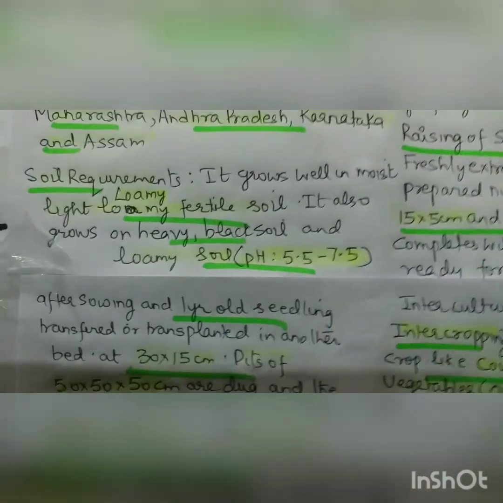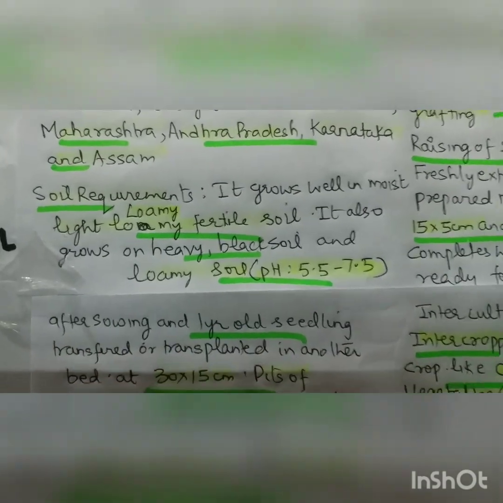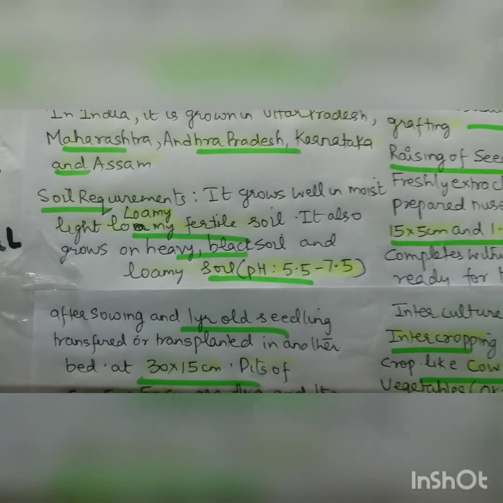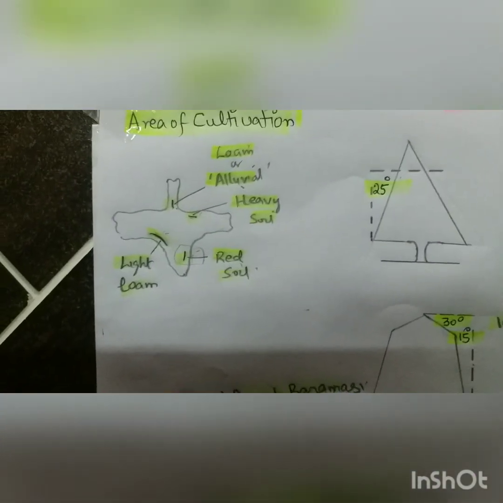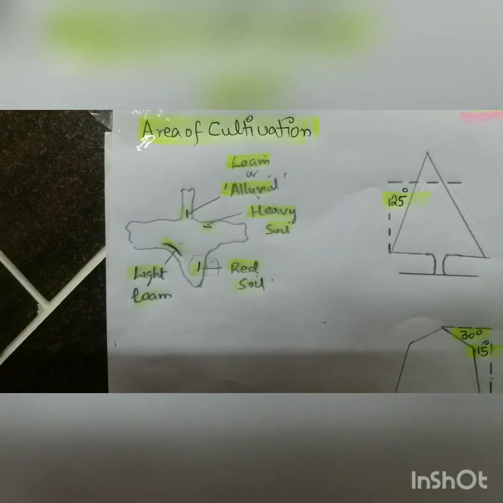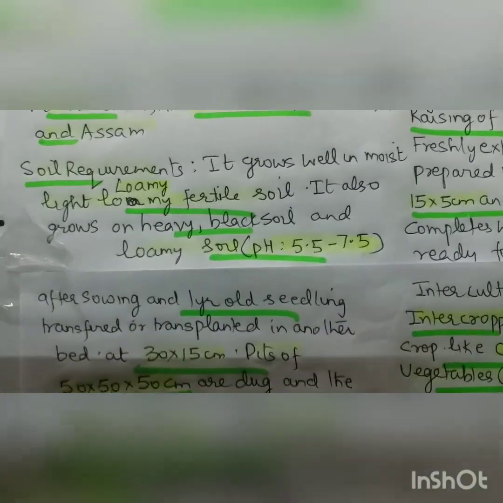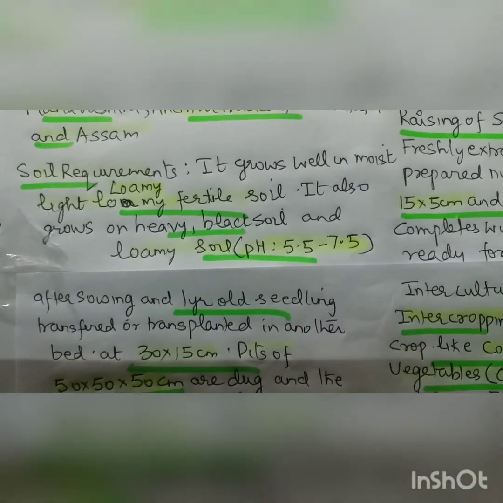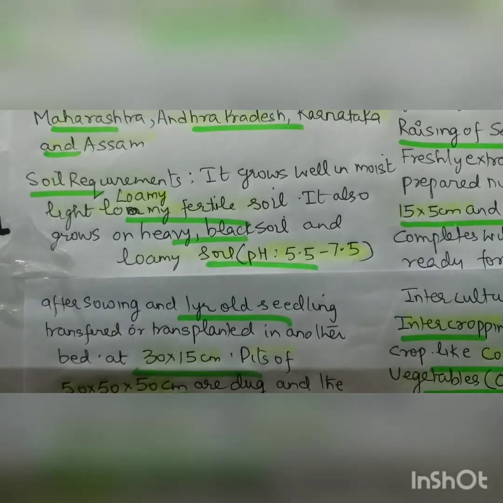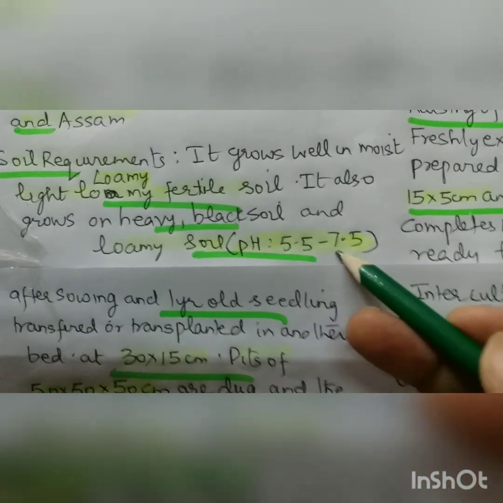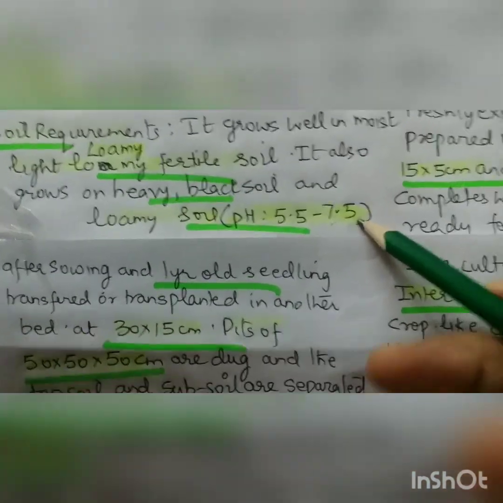So now we are coming to the soil requirement. As we did earlier, from area of cultivation we get the soil, and from soil we can get the area of cultivation. This is the reason why we get one question like this: a map will come in IAS and we have to tell the cultivation option. If it is lemon, you click that. So soil requirement: it grows well in moist, light, loamy, fertile soil, and also on heavy soils, as in Assam I told you, and black soil also. And loamy soil having a pH of 5.5-7.5, right?